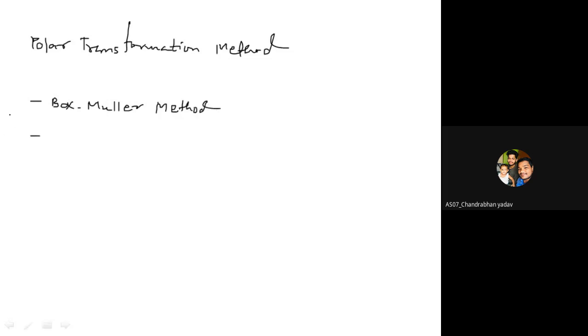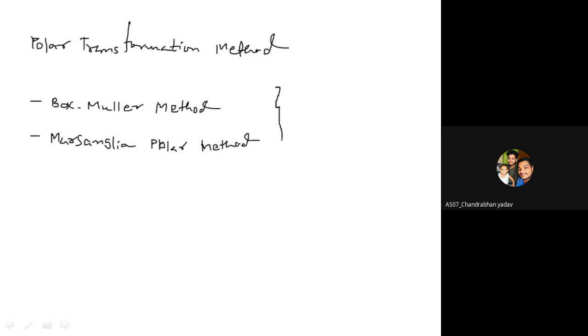Another is also a polar transformation method, suggested by Marsaglia, so it is the Marsaglia polar method. Sometimes it is also known as the Marsaglia method for generation of a random variable.